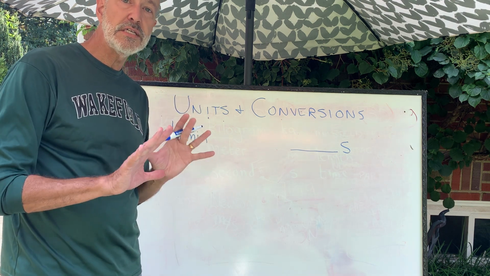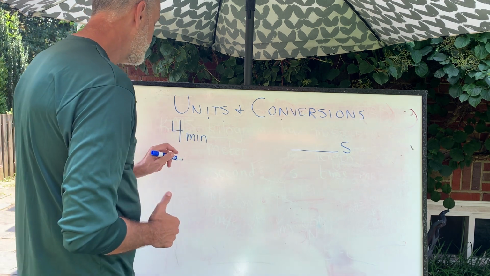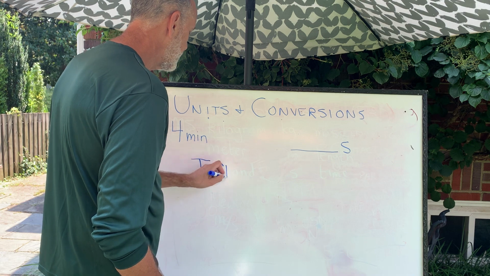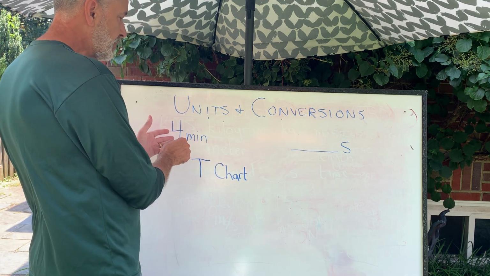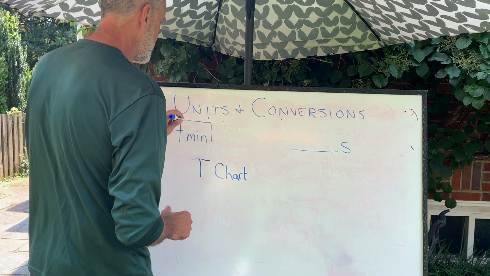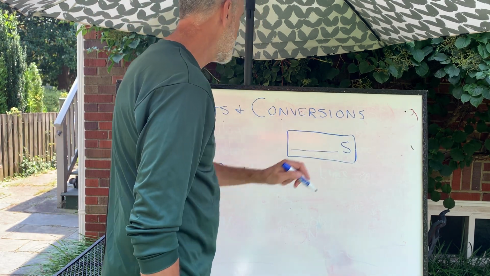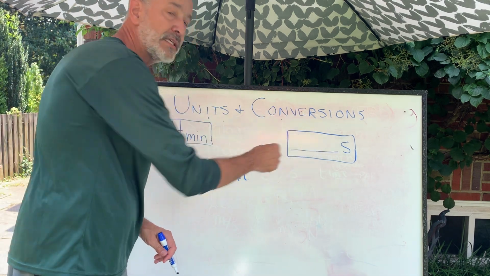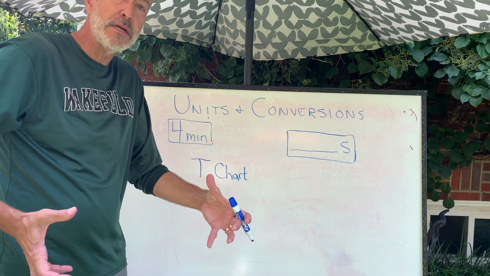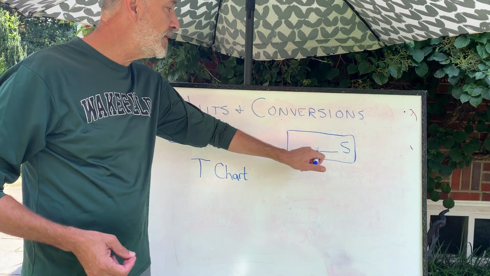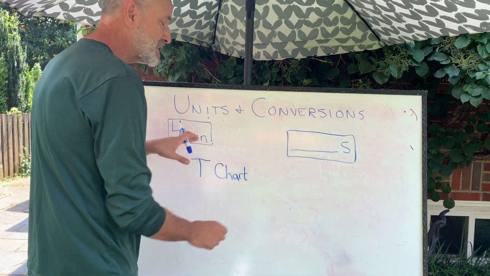The process that I use is like what I think a lot of chemistry teachers do for unit conversion, which is the T-chart. T-chart, I'll just write that down. What that means is that we figure out what we're starting with, our base amount. And then we write over here our goal. We want to have it in seconds. This has to be the same thing as this, okay? They have to be physically equivalent. We're not trying to change the total measurement, we're just trying to change the name and the number, but they'll end up being the same thing. So you always want to check at the end, does this look like it's the same as this?